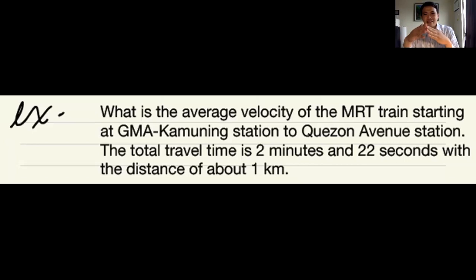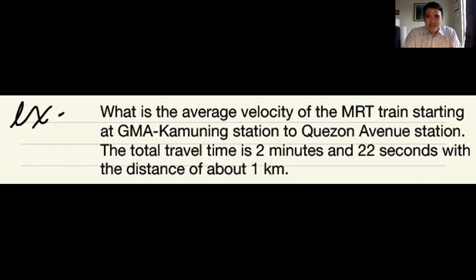So when it starts moving, I started my timer, stopwatch. So the total travel time is 2 minutes and 22 seconds. And the distance between the stations is about 1 kilometer. I just measured it approximately in Google Map. So when you're solving word problems like this, write the given variables. Okay, so take note of the problem.